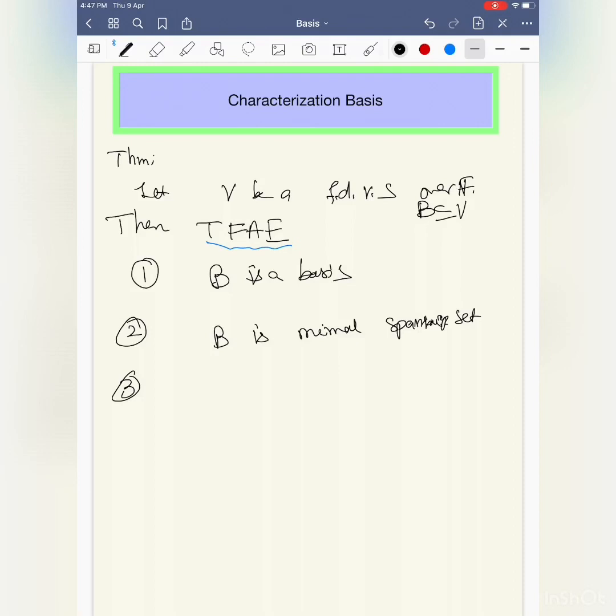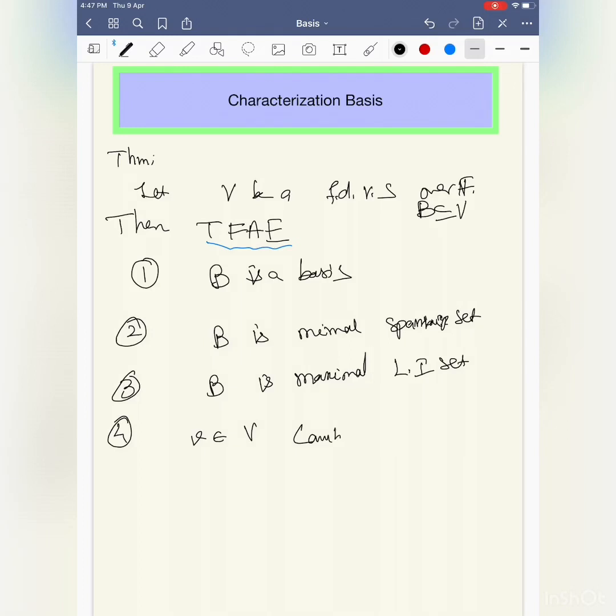Sometimes this works and this helps us in proving maximal. Three, B is a maximal linearly independent set. I will explain each and every statement.